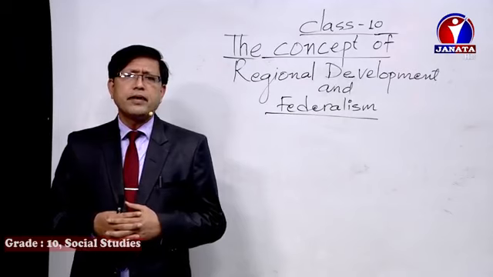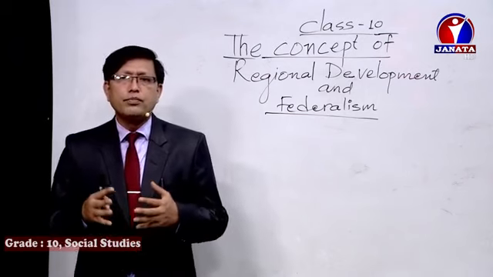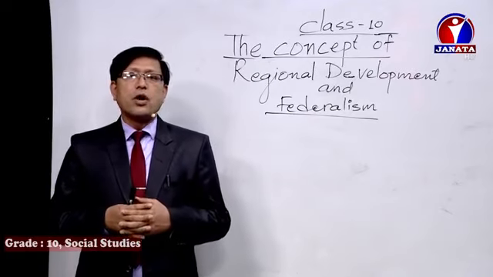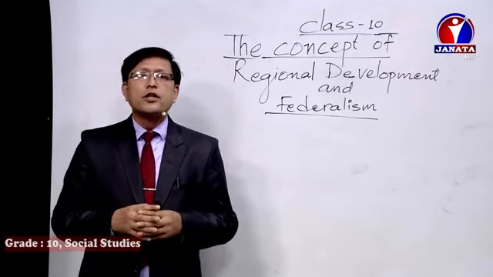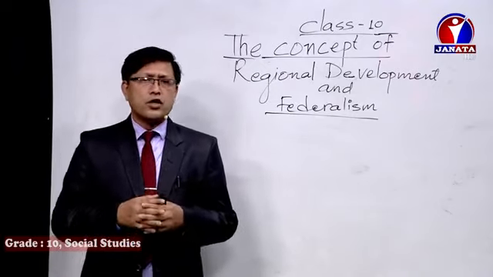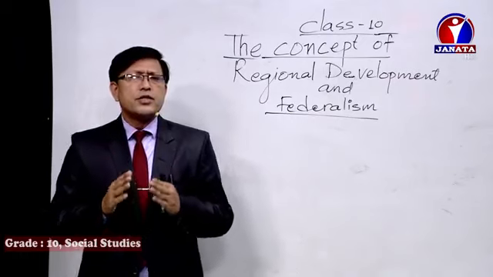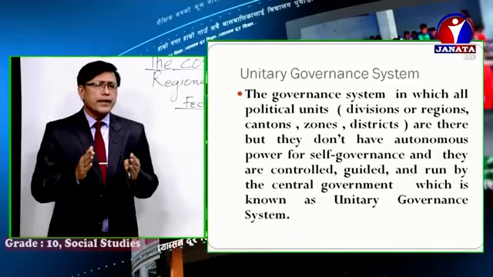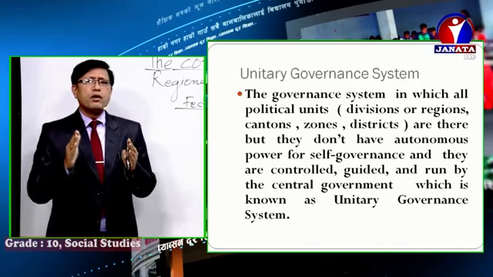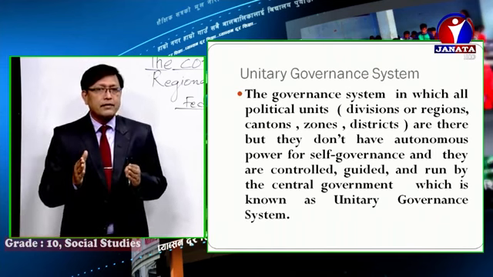A unitary governance system is a governance system under which there may be many political divisions like zones and districts. But none of these zones, districts, or political divisions have autonomous power for self-governance. Rather, they are all controlled, guided, and run by the center. Let me tell you once more. A unitary governance system can have many political or administrative divisions like zones, districts, or regions.